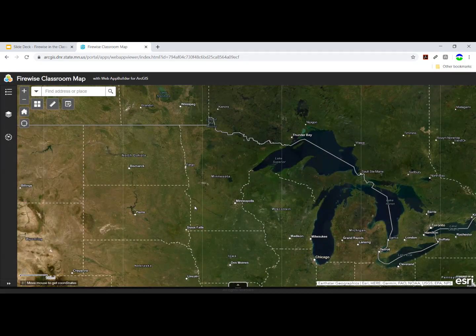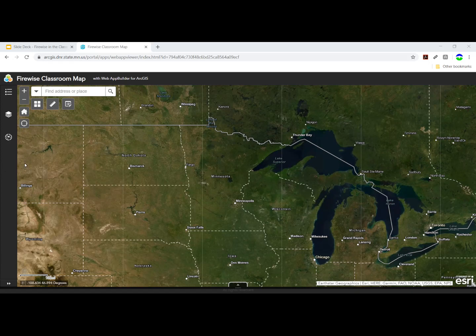GIS stands for Geographic Information Systems, and it's basically a melding of a database and of shapes or features on the screen. In our case, those features are going to be points that represent structures on the landscape. As with most GIS, you'll have a map interface, which is the main portion of the application. You then may have a sidebar or table of contents that's typically on the left-hand side. And then you'll have a variety of buttons and tools, as well as a search bar in order to help you complete your work. Let's explore the sidebar first.